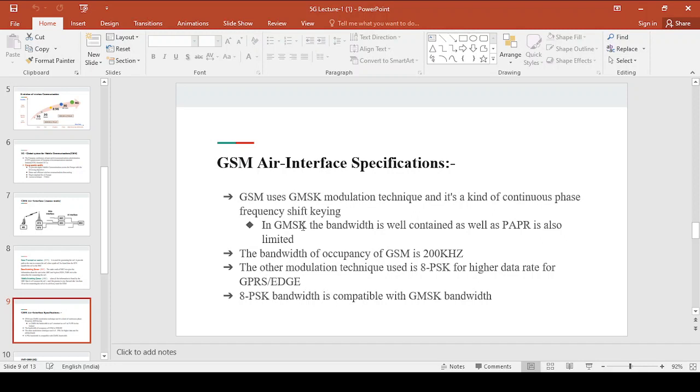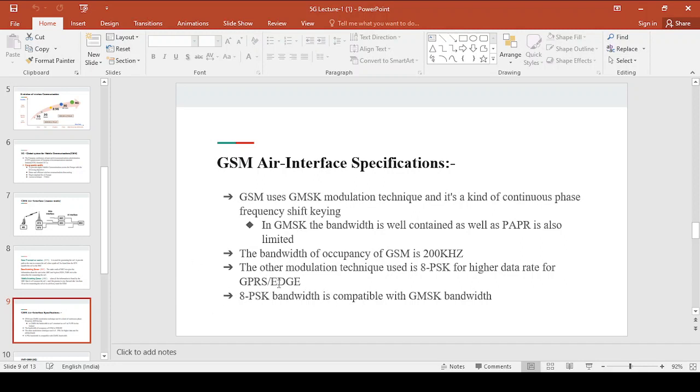Now if you go for 3G, there is a larger bandwidth; more than 200 kilohertz is available, and it is in terms of megahertz for your 3G. Similarly, if you go for 4G, the bandwidth increases again. From 2G to 3G, 3G to 4G, and 4G to 5G, the bandwidth keeps on increasing as you go from a lower generation to a higher generation, right? The bandwidth occupancy of GSM is 200 kilohertz.